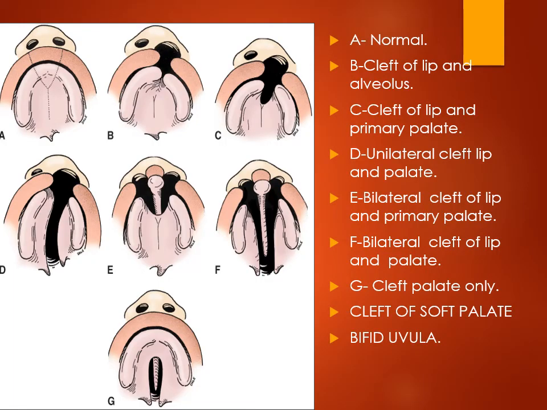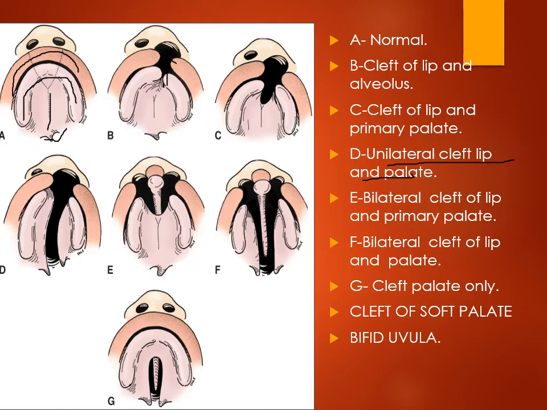Okay, so now the anomalies which lead to improper fusion of the palate. So this is the complete proper palate. This is the alveolus, this is the hard palate, this is the soft palate, this is the upper lip. Okay, so this is the normal structure. We learned about the cleft lip. When this cleft lip extends to the palate, it is cleft lip and primary palate. When it extends deeper from the primary palate to the hard palate, it is called unilateral cleft lip and palate. This cleft of lip and palate can be unilateral and can be bilateral.